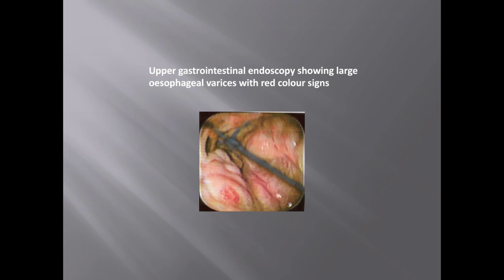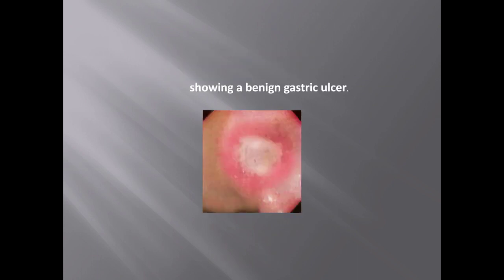Here you can make out on the right side the erythematous large esophageal varices. You can make out, which is having a red color. That is the large esophageal varices. You can make out both sides. In this image you can make out the ulcerated growth in the esophagus.